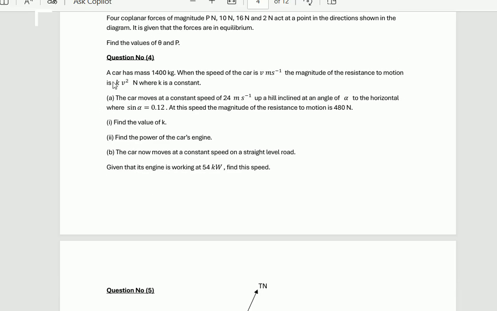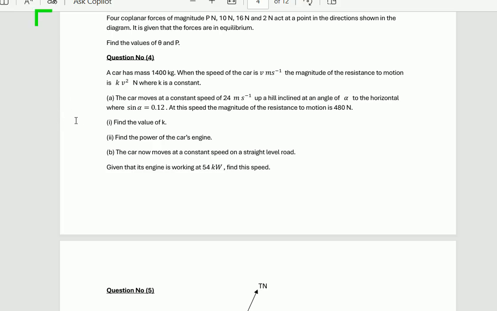Question number 4 is: a car has mass 1400 kg. When the speed of the car is v meter per second, the magnitude of the resistance to the motion is kv square Newton, where k is a constant. Part A, the car moves at a constant speed of 24 meter per second up a hill inclined at an angle alpha to the horizontal, where sin alpha is equal to 0.12. At this speed, the magnitude of the resistance to the motion is 480 Newton. First, find the value of k. The second one is, find the power of the car engine.